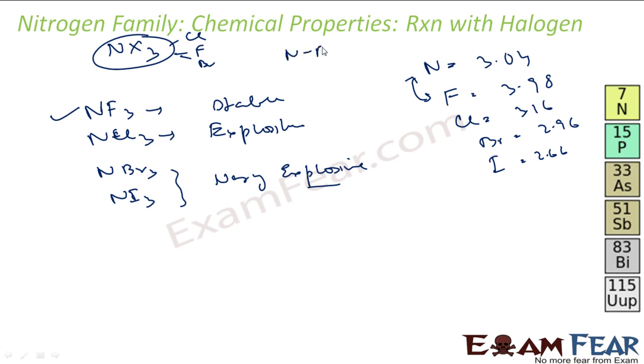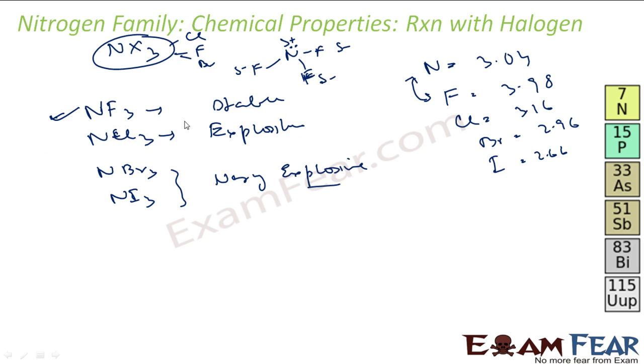In NF3, fluorine is more electronegative, so fluorine gets slightly negative and nitrogen gets a slightly positive charge. A slightly positive charge on an atom which has a lone pair adds to the stability. So this is a little stable.